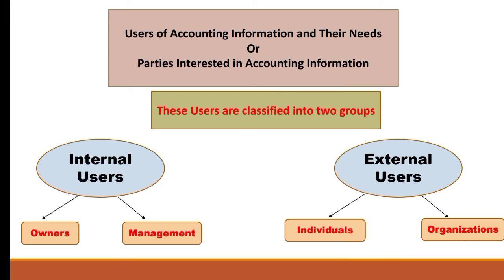External users do not have access to unpublished reports of the enterprise. So they make use of published reports such as the profit and loss account, balance sheet, cash flow statement, etc. The external users are investors, creditors, lenders, employees, government, etc. All these are included in external users who require information of the business such as profitability and financial position, so that in future or in present they can invest in the concerned business.